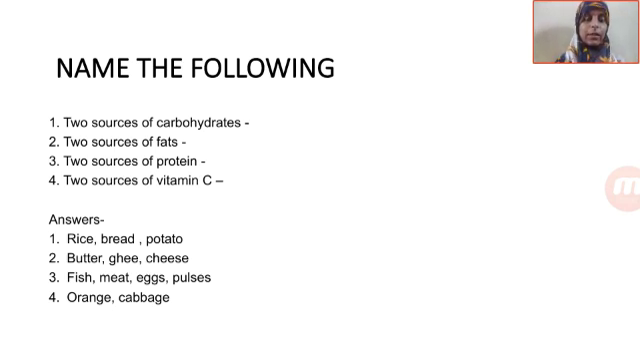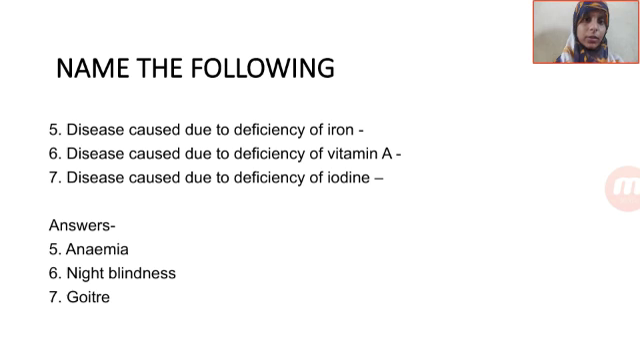Have you done till now? Are you all with me, following what I am explaining? Yes. So let us move on further. The disease caused due to the deficiency of iron is anemia, correct. The disease caused due to the deficiency of vitamin A is called what? Yes, it is night blindness. And the disease caused due to deficiency of iodine is what? It is called goiter, correct.